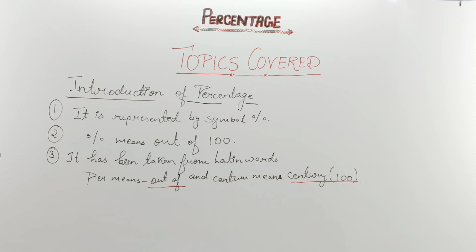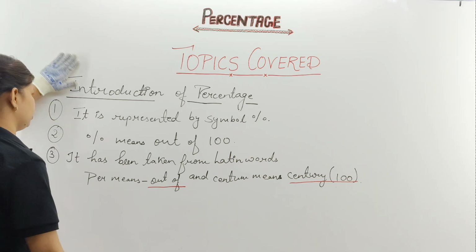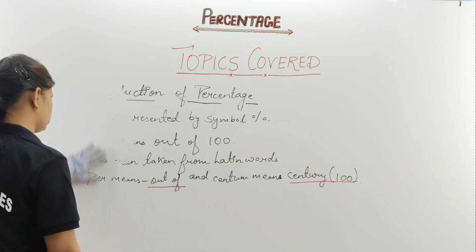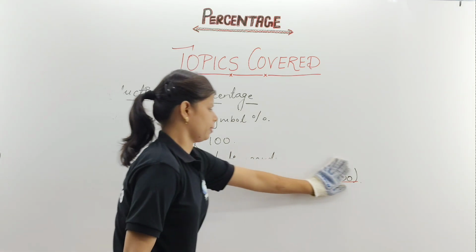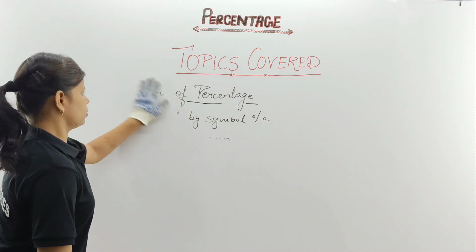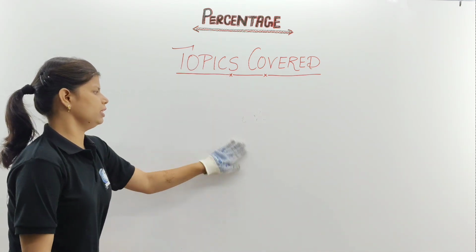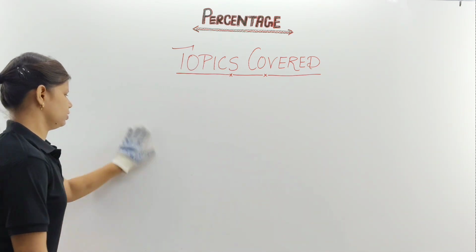So first, the introduction part is over. Second part of ours is what? Pictorial representation of percentage. Hope you have already taken a screenshot of this one. So the heading will be pictorial representation of percentage.